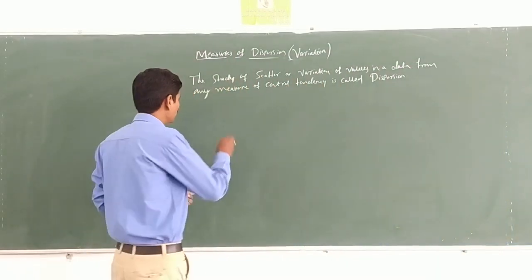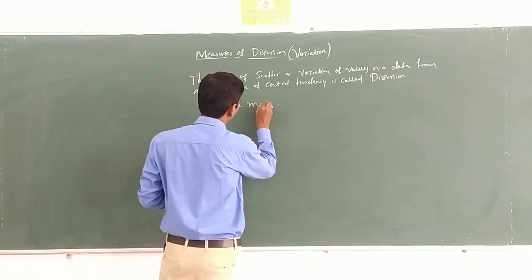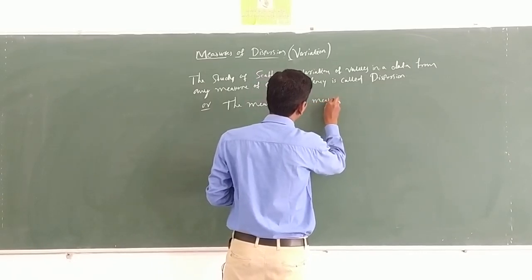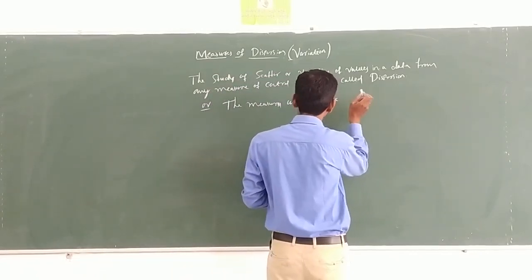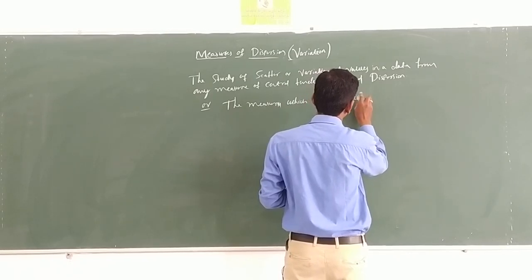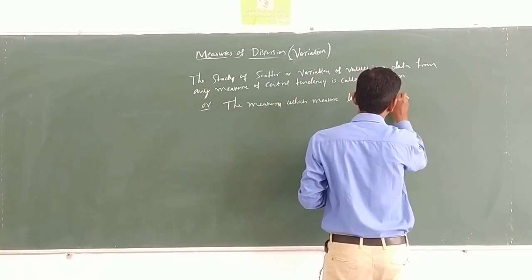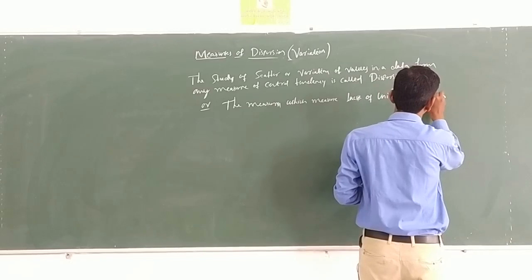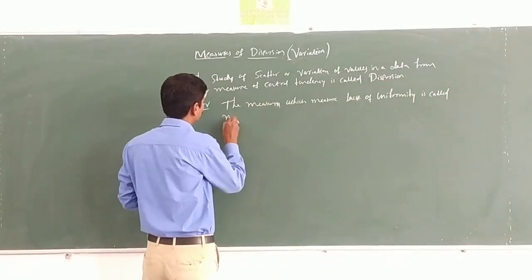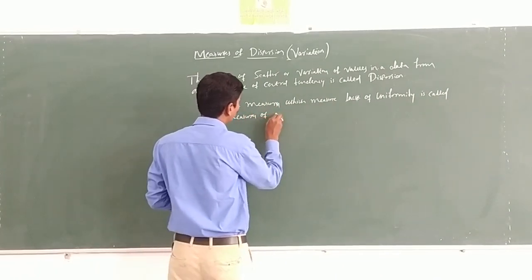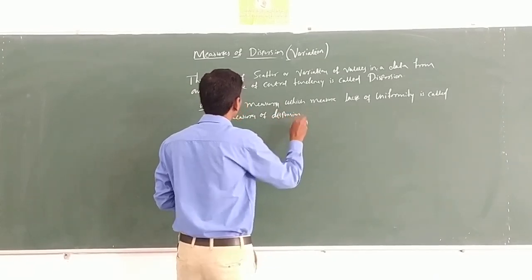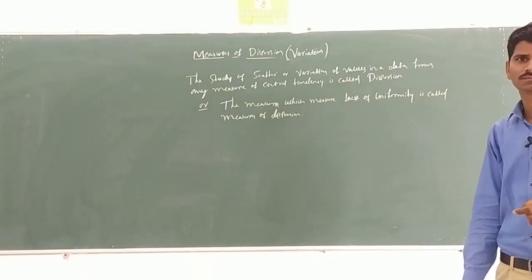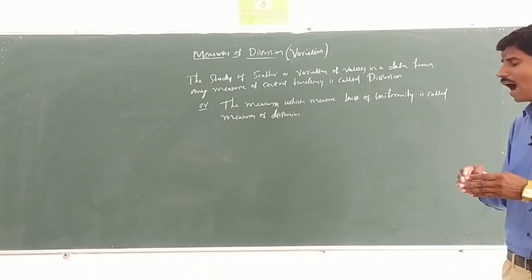Or, the measures which measure lack of uniformity are called measures of dispersion. What is lack of uniformity?